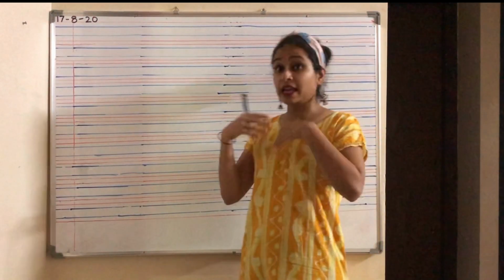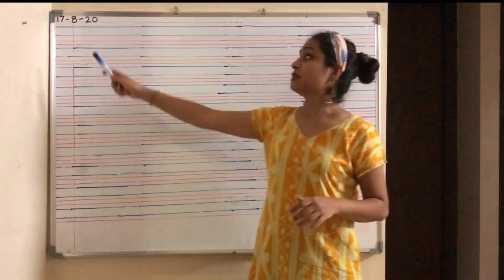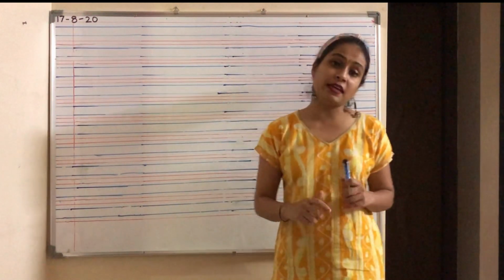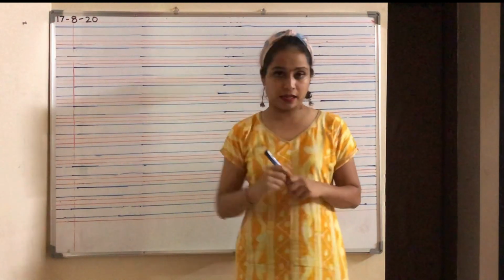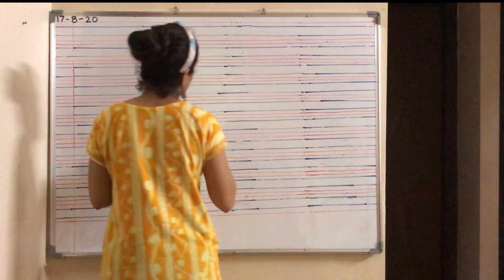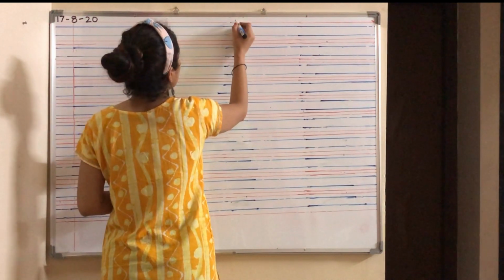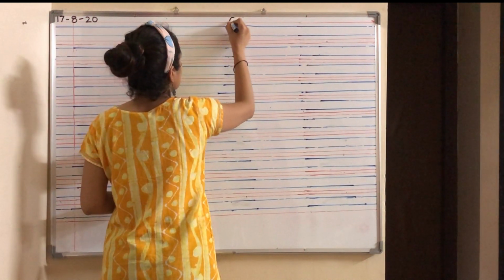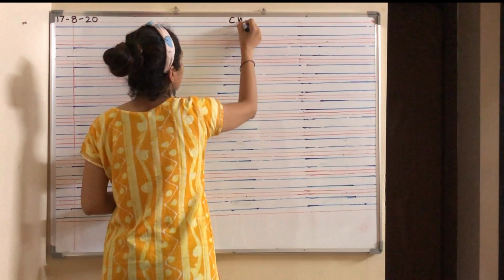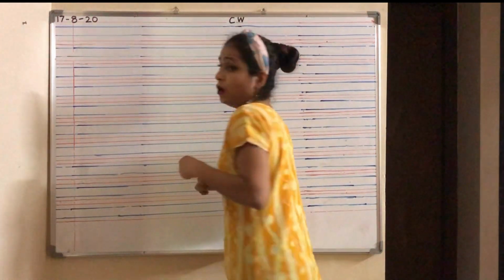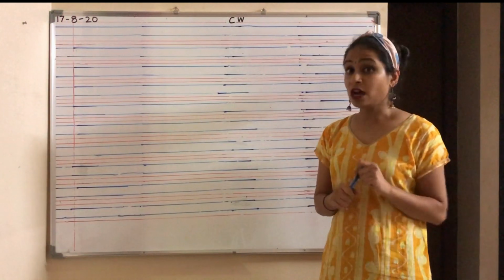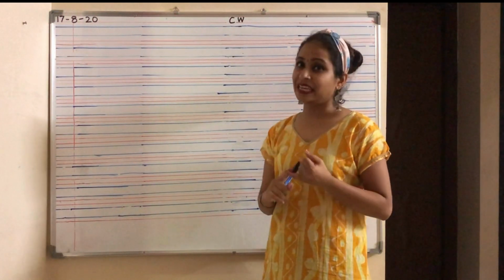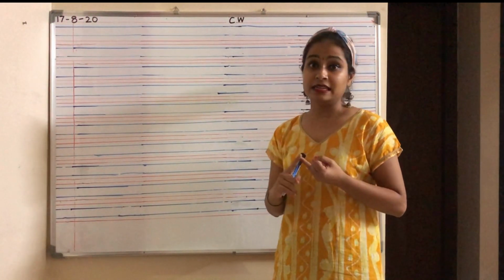Now kids, on the next page you write the date. Come on, write the date again. 17-8-20. Now in the same line you write classwork. Write CW, classwork. Okay. Now we have to draw pictures for E-N and E-D.